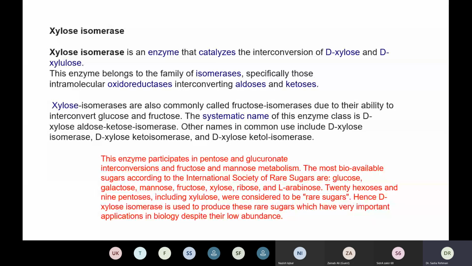The most bioavailable sugars according to the International Society of Rare Sugars are, जो sugars biological cycle में use होते हैं उसको हम bioavailable sugars कहते हैं.